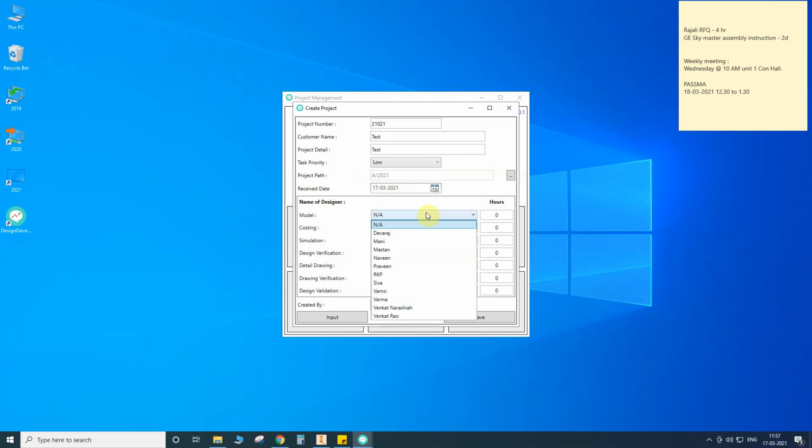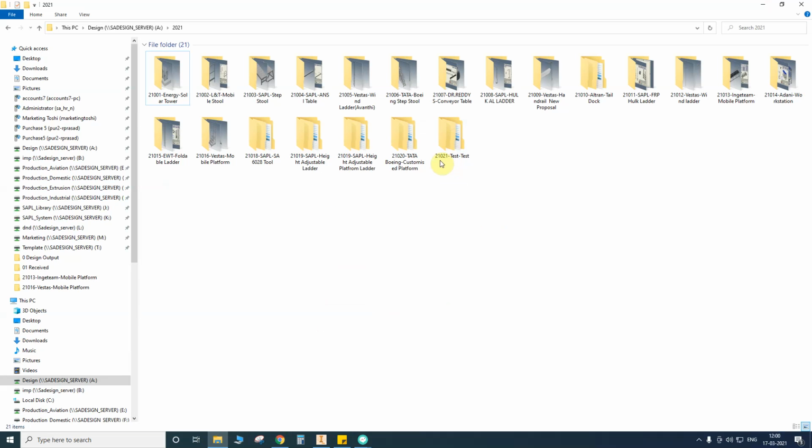Here is the model. I am planning to give the model to whom? For example, I am giving it to Praveen. Casting I am taking myself. Model hours I am allotting 10 hours. Casting I am allotting 1 hour. For example, here who created, I created myself. Here we need to save these files. If you go to these locations, automatically the 2021 test has been saved.